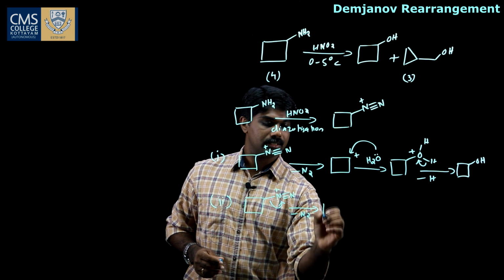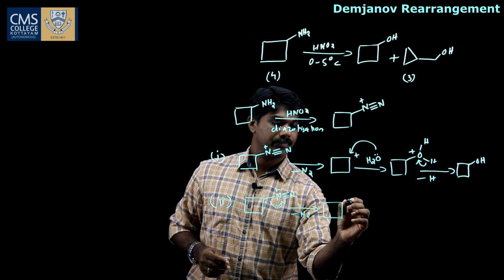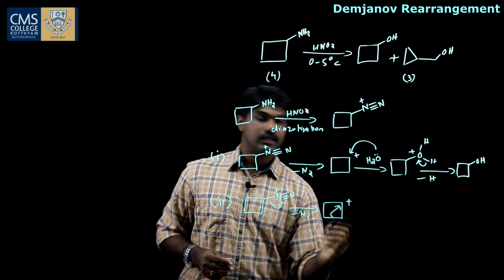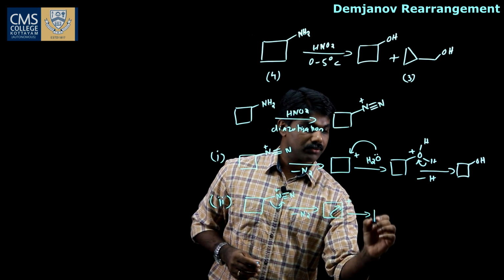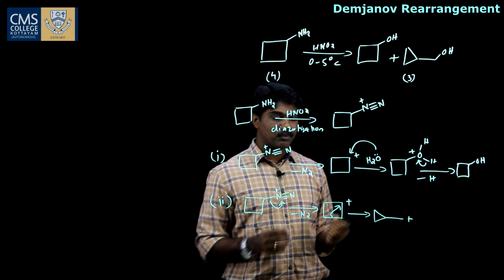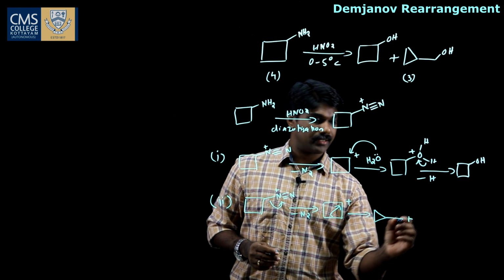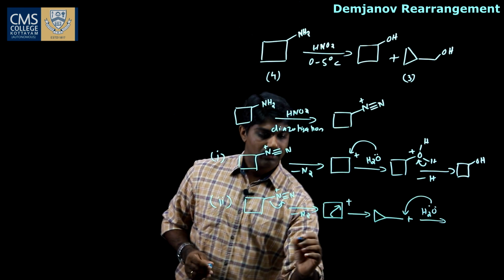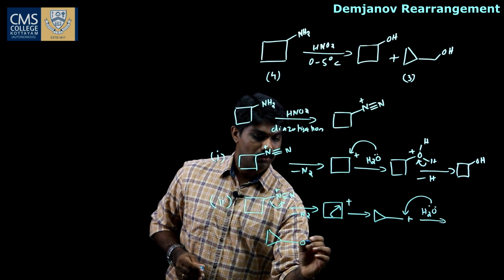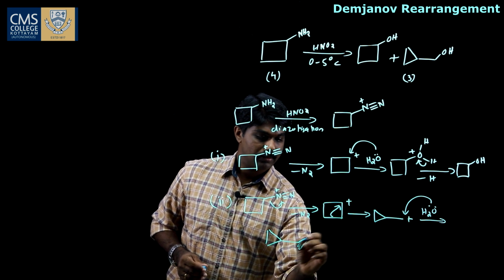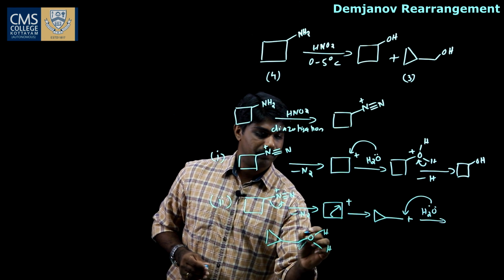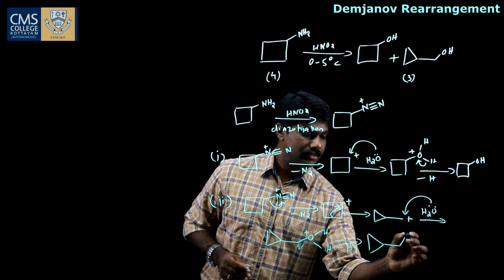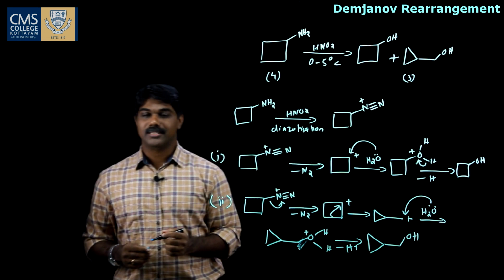After elimination of this nitrogen, we get a cyclobutyl carbocation and here this sigma bond gets shifted to this position and we get a cyclopropyl methyl carbocation, a stable carbocation, and which on reaction with water we get OH plus, and this on deprotonation gives the rearranged alcohol. So this is the Demjanov rearrangement reaction.